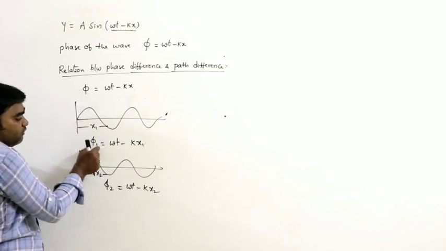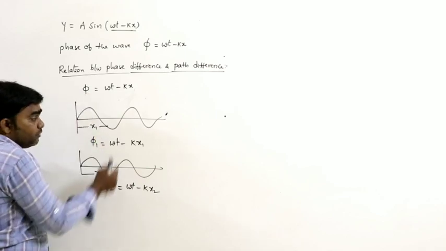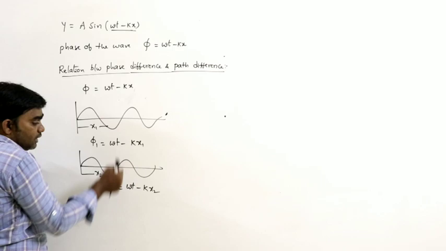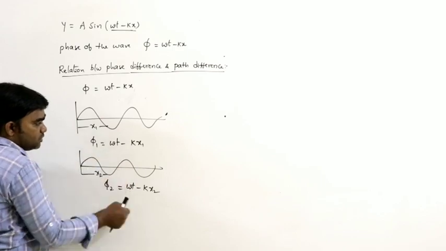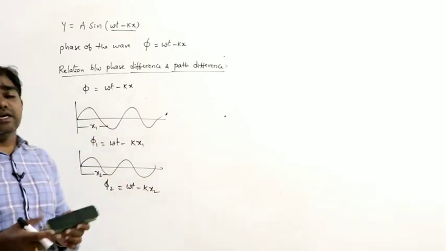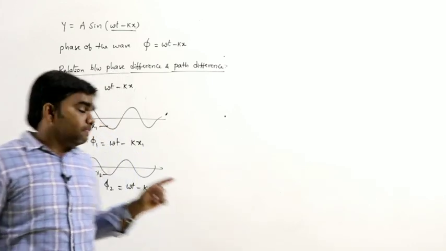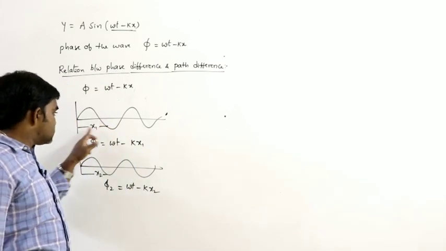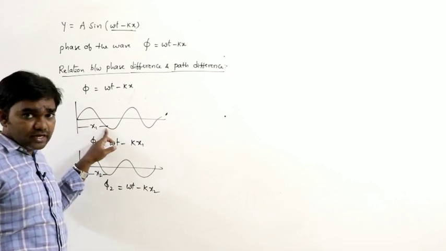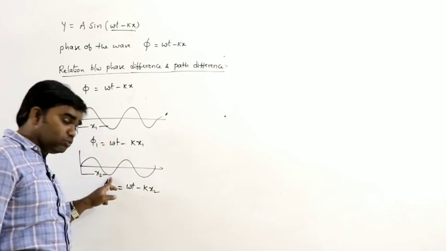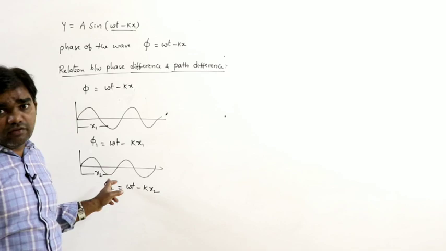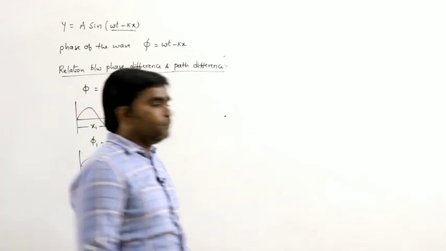Here the phase is phi 1 and here it is phi 2. Time is constant in these two situations, let us say 2 seconds. In 2 seconds the distance traveled by the wave is x1, and in the same 2 seconds, the distance traveled is x2.